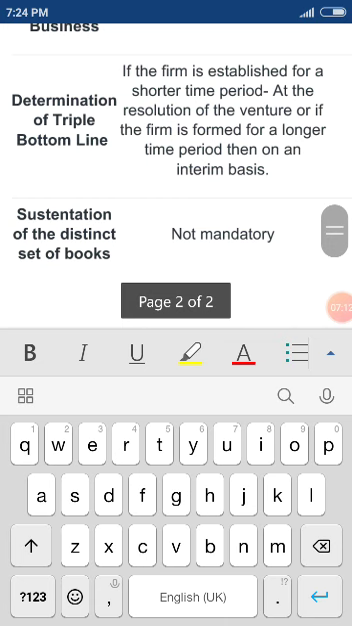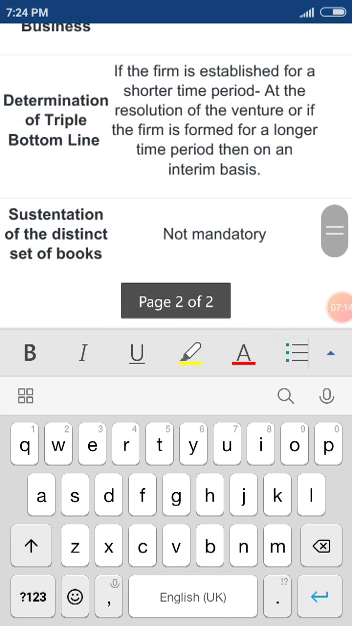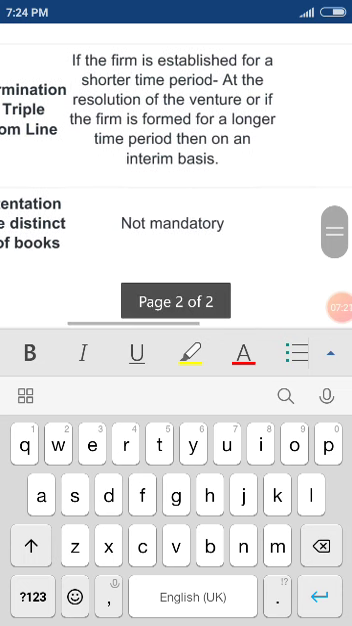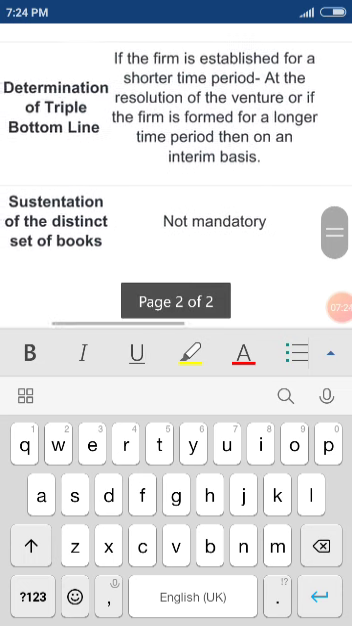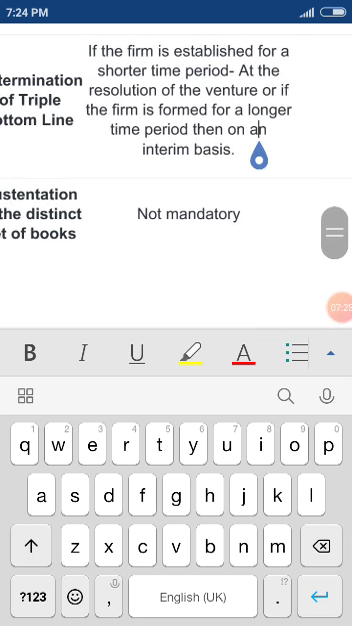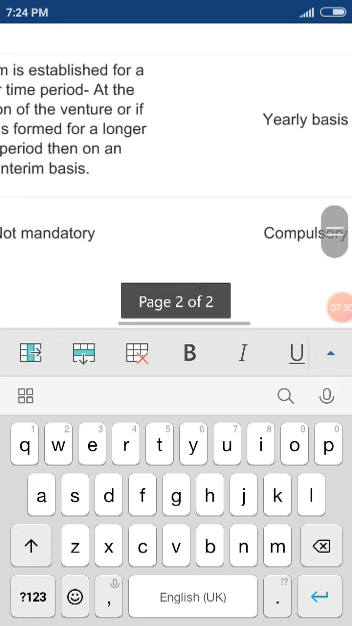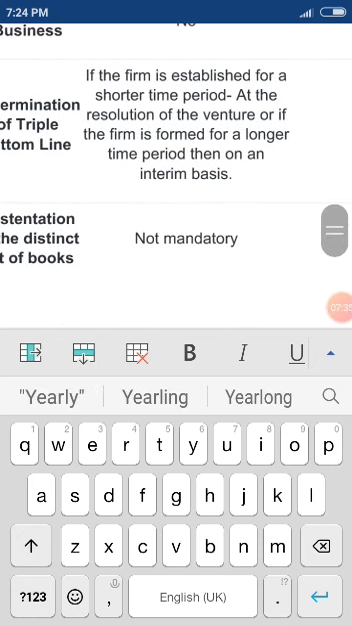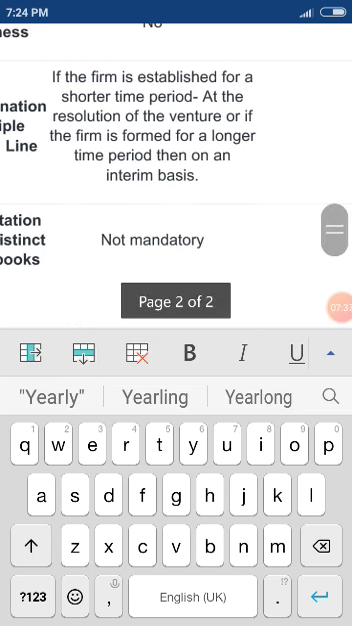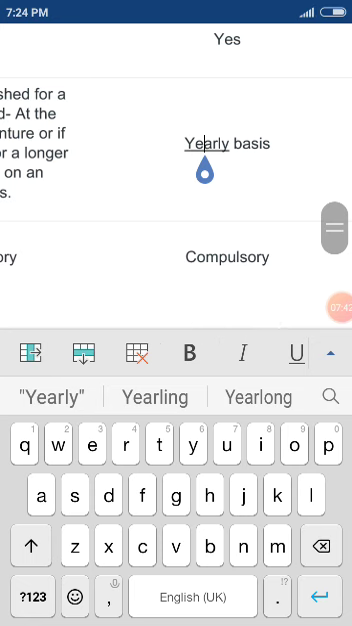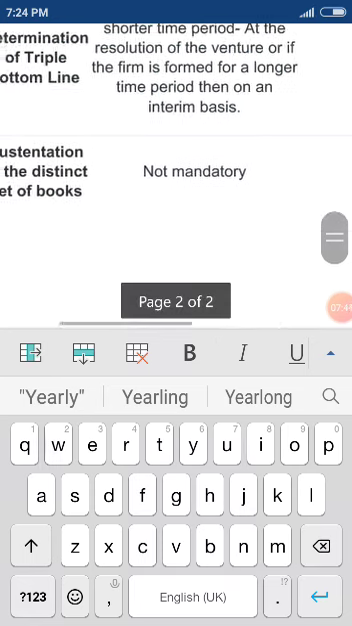Next, determination of profit or loss. You have to note it first. Determination of profit or loss means ascertainment of performance. The profit or loss of a joint venture will be ascertained at the end of the dissolution of that venture, means as and when the construction of the building is completed, then they will ascertain profit or loss. But in a partnership firm they will ascertain the profit or loss yearly.